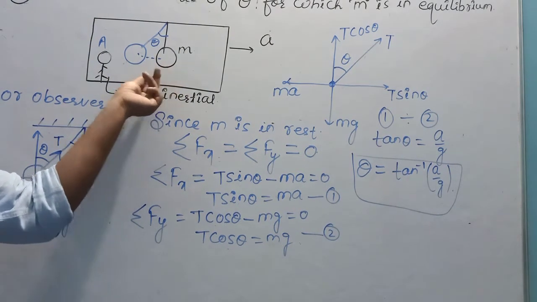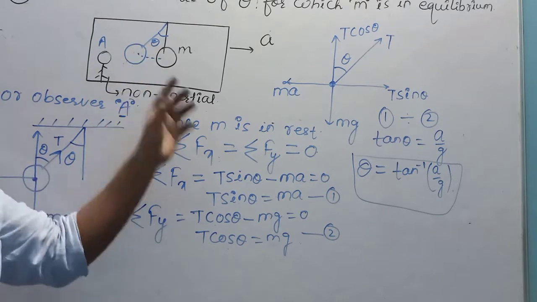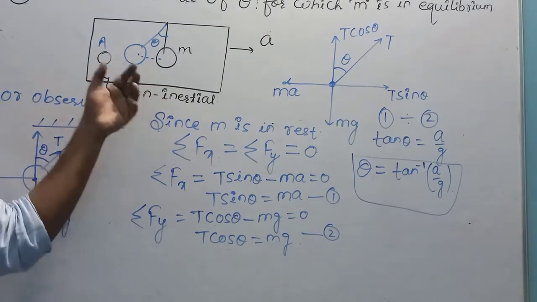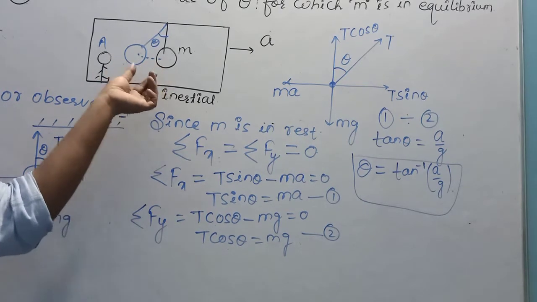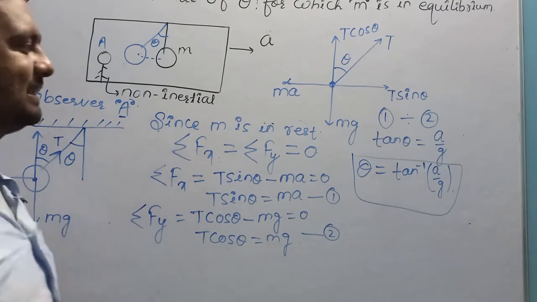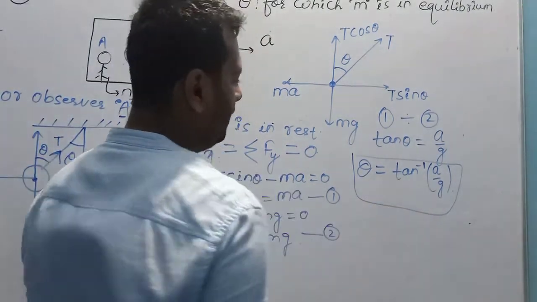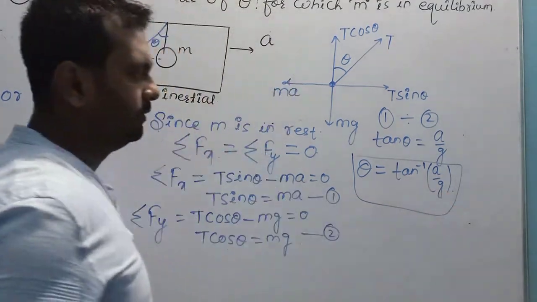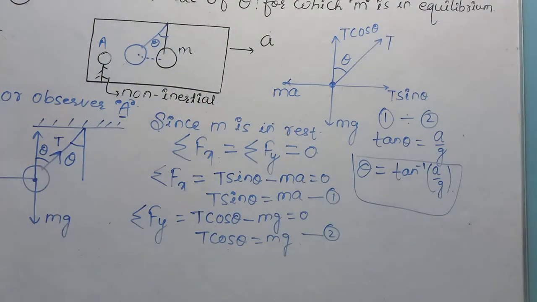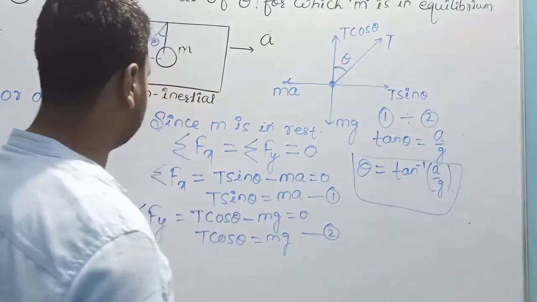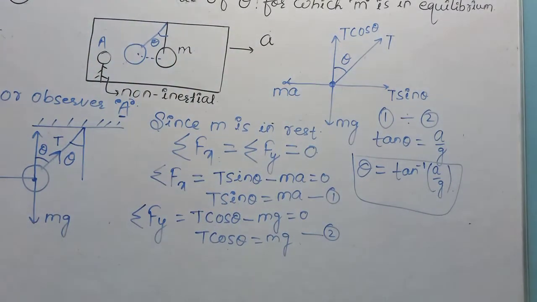For this value of theta, small m comes to the position of rest, and furthermore this small m will not move in the backward direction. This is the maximum value of theta. Clearly you can see that g is constant. There is a very important conclusion here that I am giving you. First look over here.